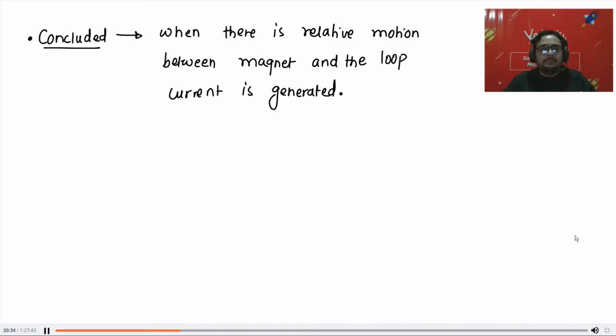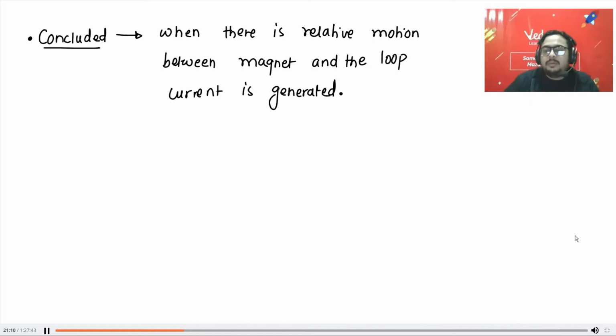What is loop? A great doubt I see. Loop means... wow, sometimes people ask such a doubt that I don't have the answer for it also. Loop is, yes, gola, any circular wire. Circular wire is loop. If it does not move, Anirudh, current is 0. If both are at rest, current is 0. Yes, ring, you can say ring. Okay.